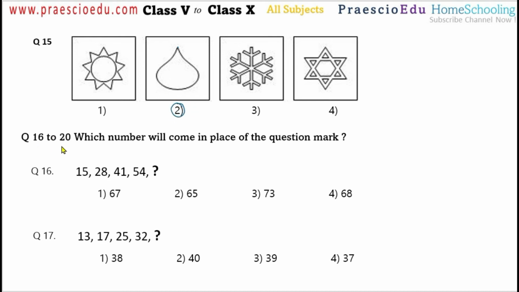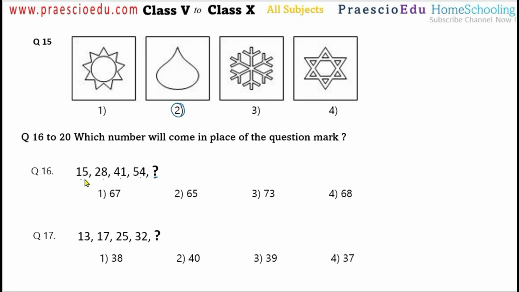Now question number 16 to 20, which number will come in place of the question mark? So on the question mark we have to place, or choose, the number from these options which can be perfectly suitable for this number series. Okay, so 15, 28, then 41, then 54.